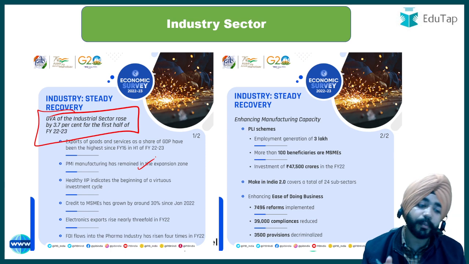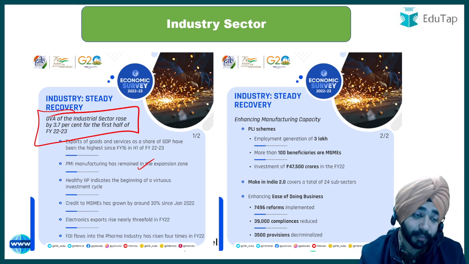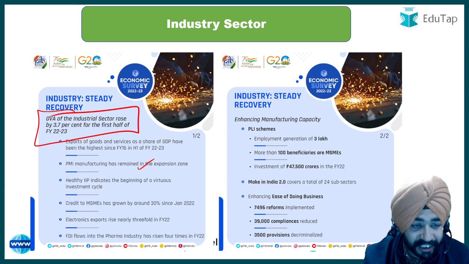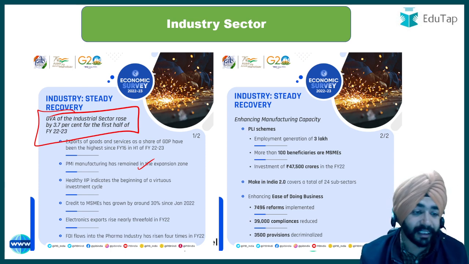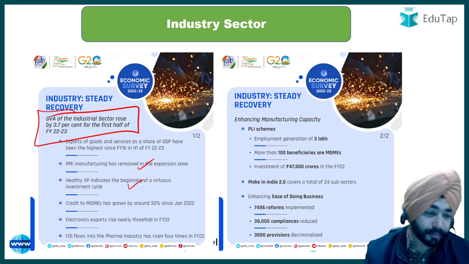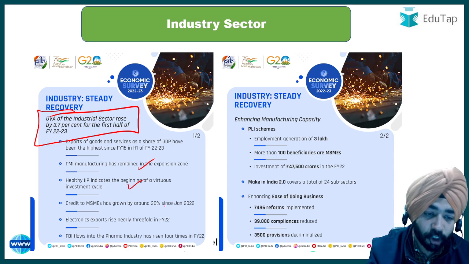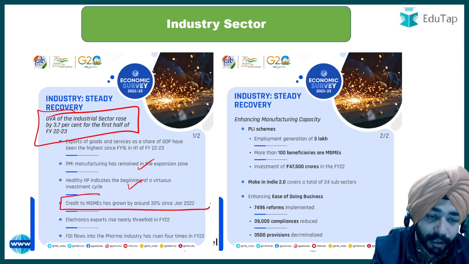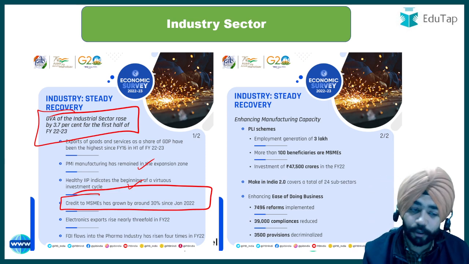Then it has discussed the Purchasing Managers' Index. It says the Purchasing Managers' Index for manufacturing has remained in expansion, which means we are expanding as per this index. Then the IIP, the Index of Industrial Production, में भी आपका healthy indicator है. Then guys, this is the target that we need to remember: credit to MSMEs has grown by around 30% since January 2022.